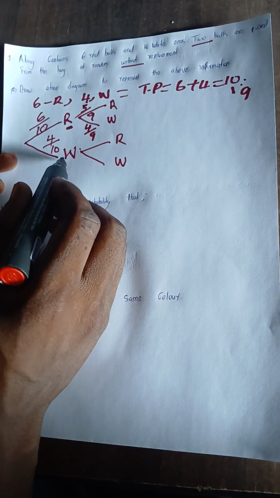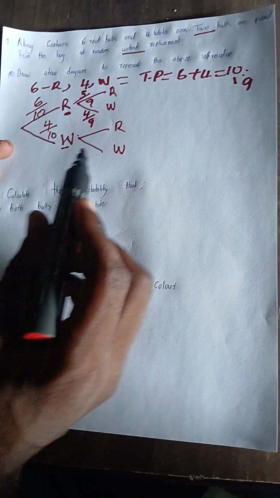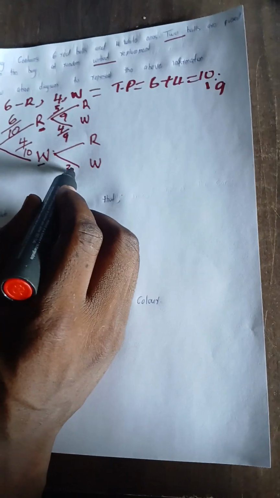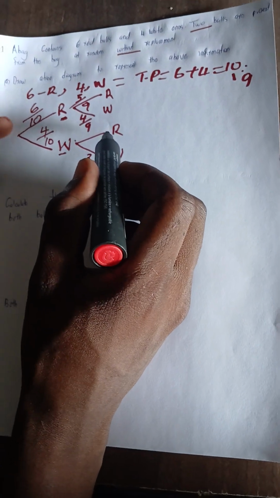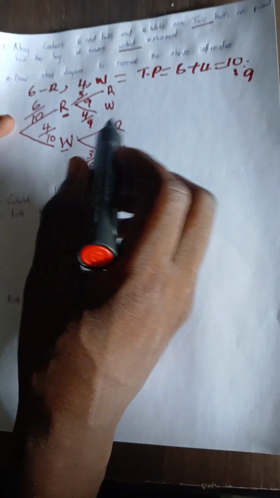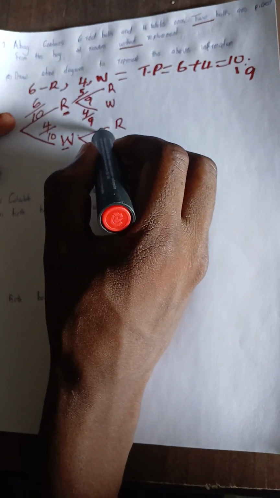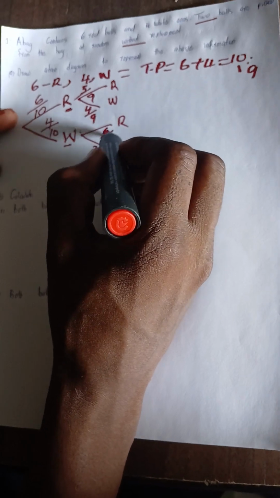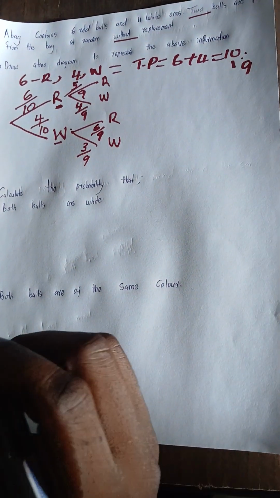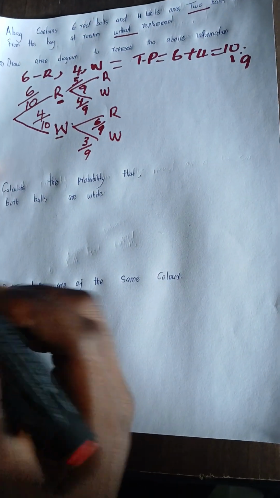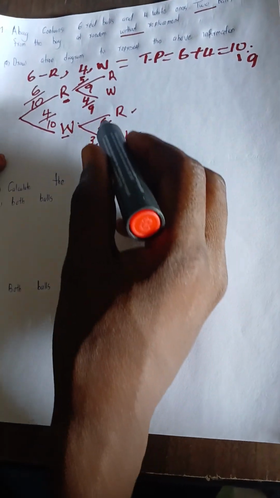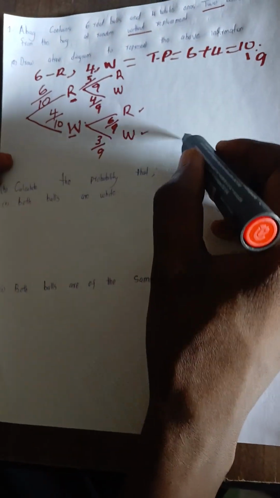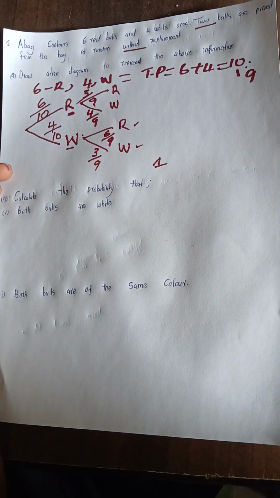So now we are coming to pick white here. If you pick white, it will be now here 3 over 9. But in the second picking, you didn't pick red, so it will be 6 over 9. I think we understand. The good thing of this, to know that you are right, make sure when you add the two, the 6 over 9 and 3 over 9, at the end of the day, you have to get 1. If you add the two, you have to get 1.